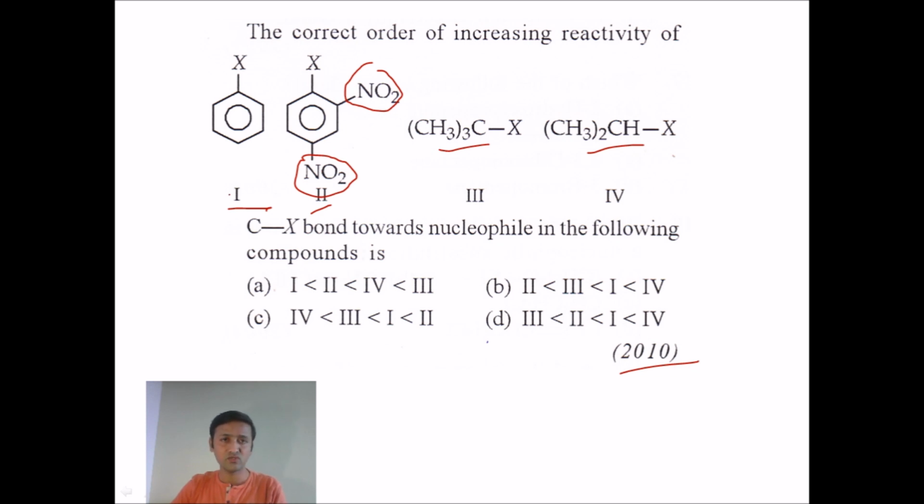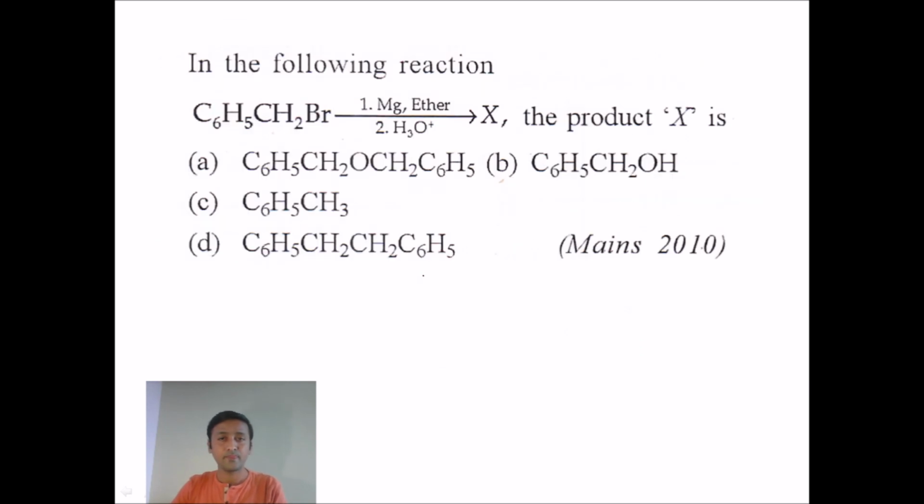So among first and second, the least reactive should be the unsubstituted haloarene. The next comes the di-substituted one. You can see the options given there. Only one option starts with the least reactive as the unsubstituted haloarene. So the right answer is option A, in which 1 is less than 2, less than 4, less than 3. That's the right answer.